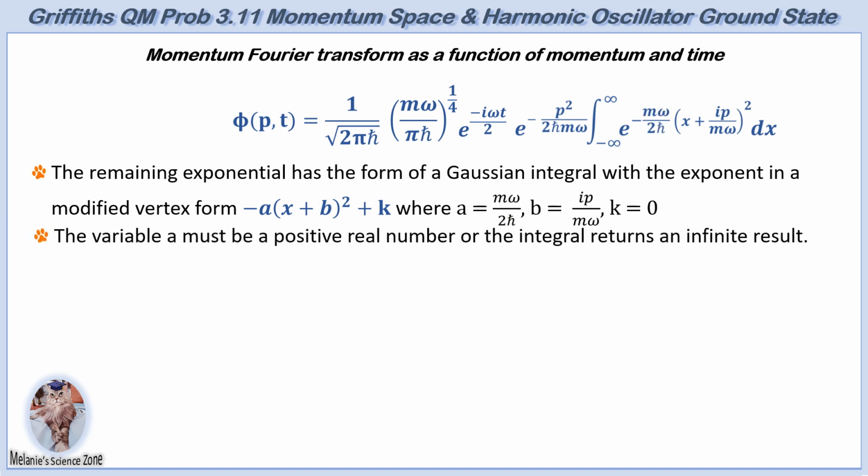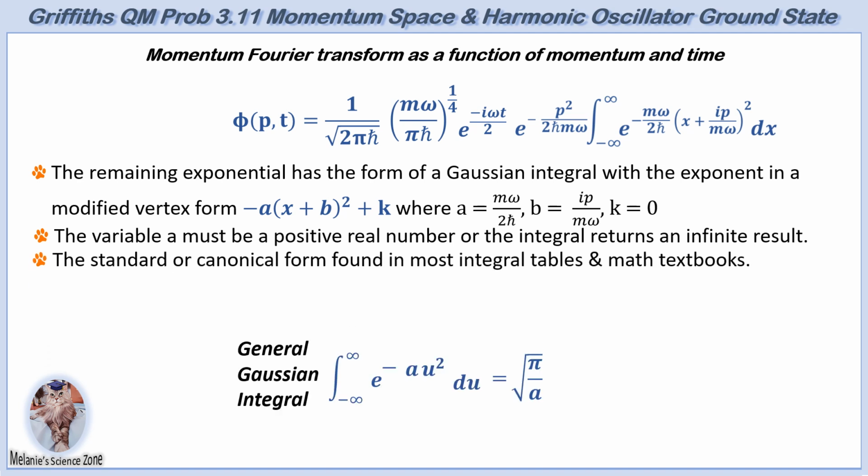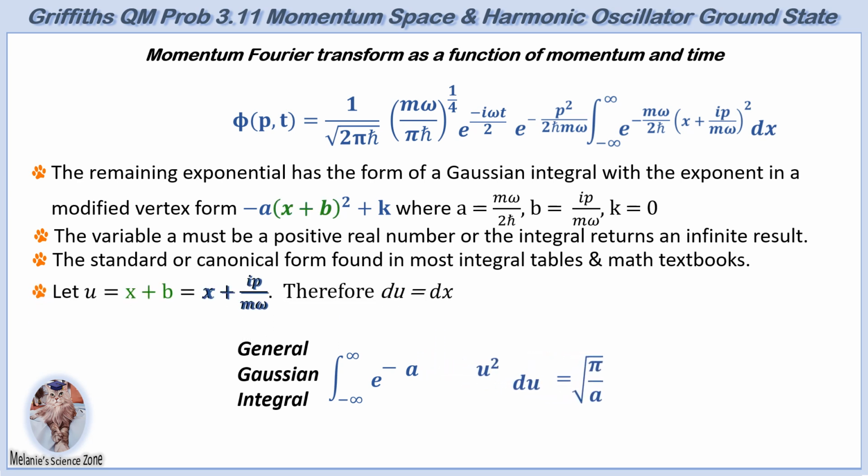The variable a must be a positive real number, otherwise the integral diverges and has no solution. The standard or canonical form of the Gaussian integral found in most integral tables and math textbooks is shown. We can let u equal x plus ip over m omega, and therefore du equals dx. u and du are substituted in the exponent. a is replaced with m omega over 2h bar, giving the result shown.